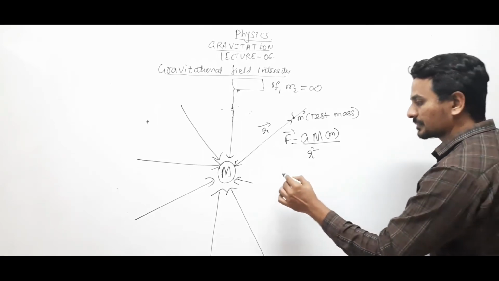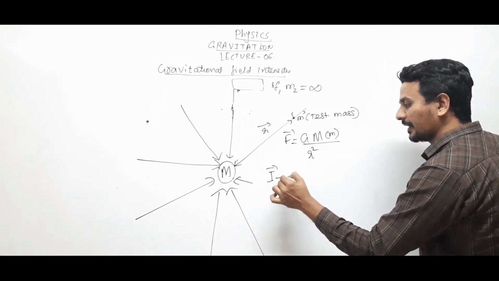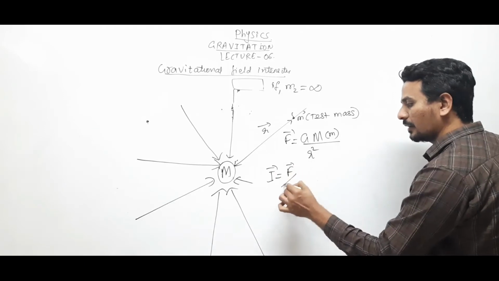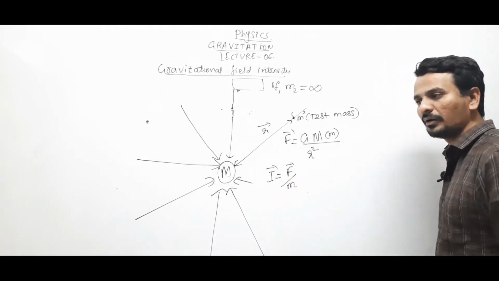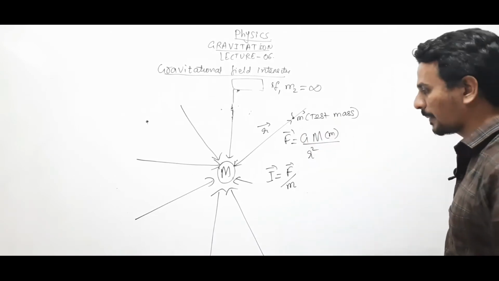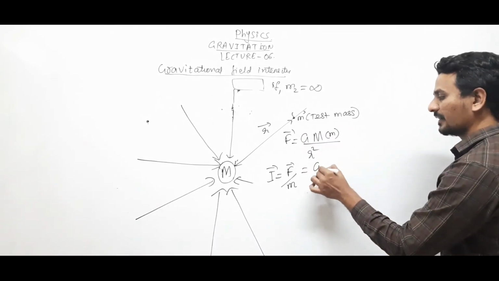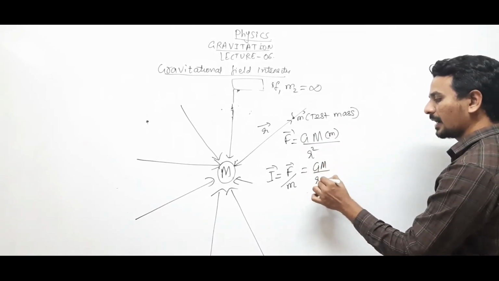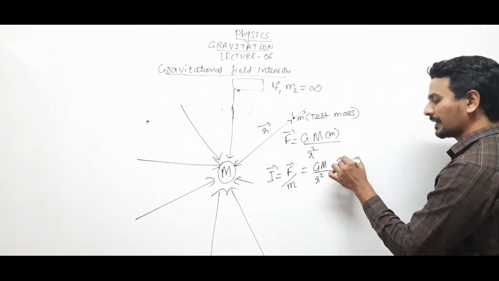Okay. So now what is gravitational field intensity? It is the force acting on unit mass. So the test mass should be 1 kilogram. So this will be GM by r square into unit vector r.